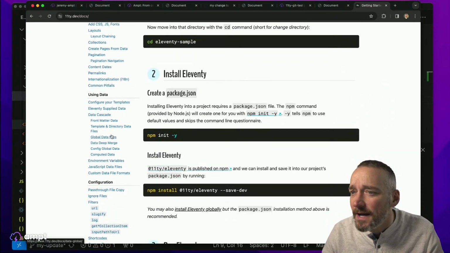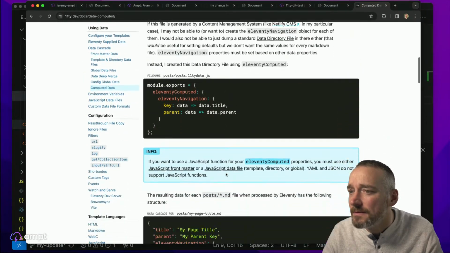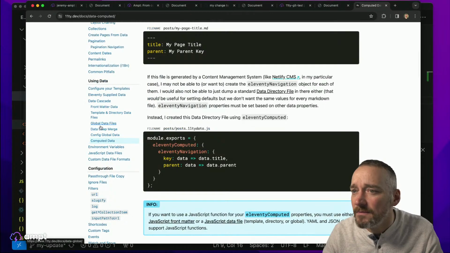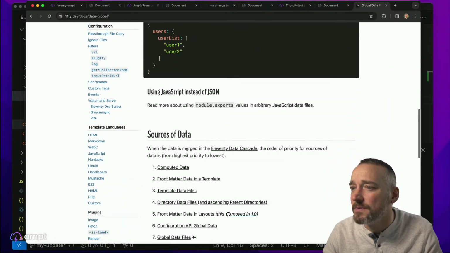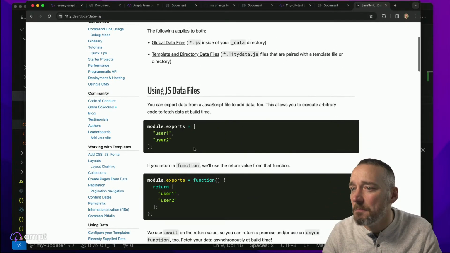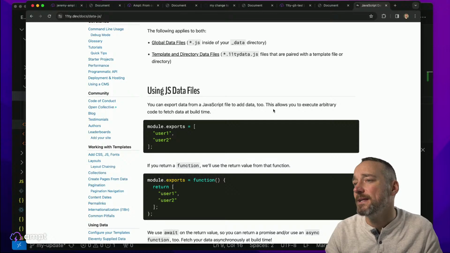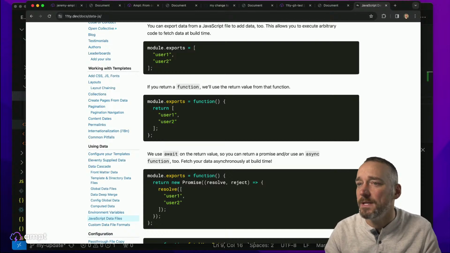So global data files, computed data. This is what it is. No, that's computed data. It's global data files. Here we go. All right. So using JavaScript data files, .js, module.exports. If you return a function, it will use the return value from that function. You can export data from a JavaScript file to add data, or module.exports there. Okay, so we need to export.